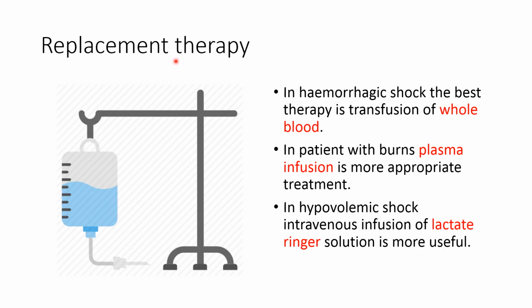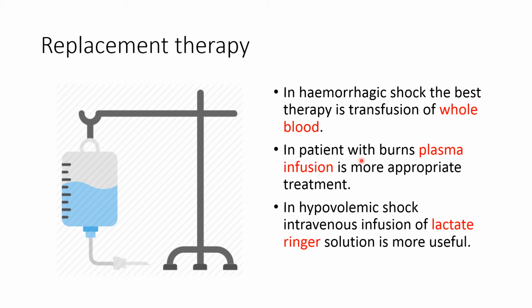Fluid replacement therapy is helpful in the patient with circulatory shock. Now, circulatory shock occurs because of the loss of blood as well as loss of fluid volume. So in hemorrhagic shock, which occurs because of the loss of blood, the best therapy is the transfusion of whole blood, which increases the tissue perfusion.